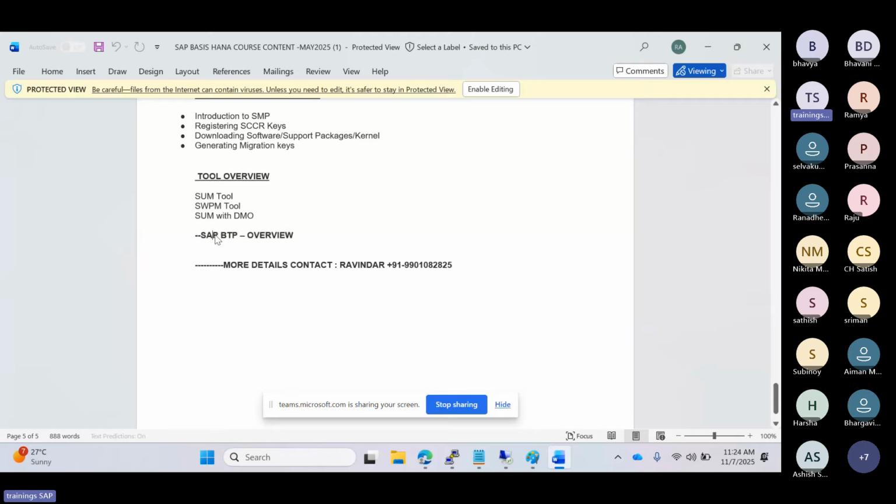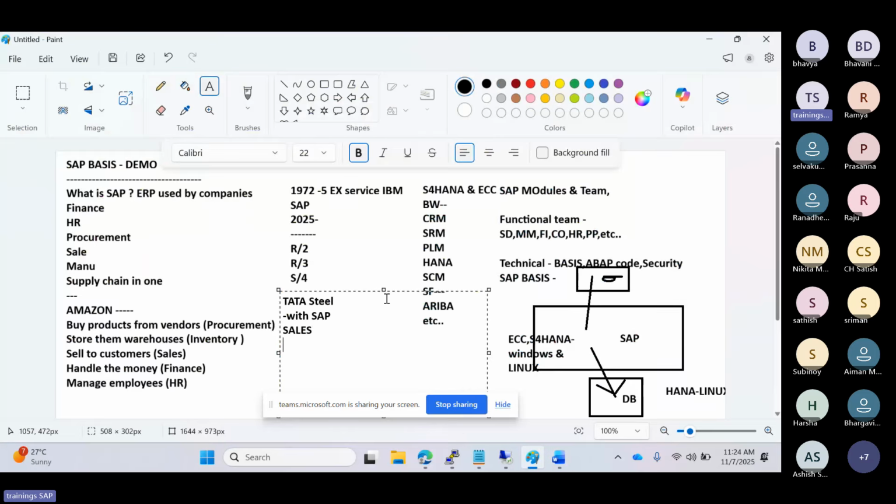We are discussing here what BTP is. What is the new concept in BTP? How it is a cloud-based concept, how it is helpful for the Basis team, and what topics we need to learn here. First of all, what is Basis, and all those things you will come to know here, right? So as part of this training, you will get server access to practice, Windows and Linux systems, and also you will get access to the documentation. You will get the docs, and also each session will be recorded.